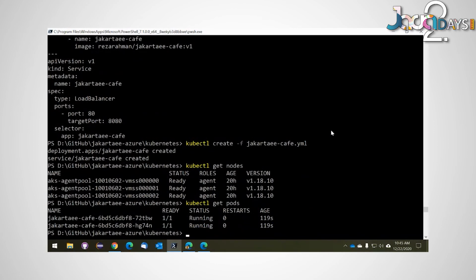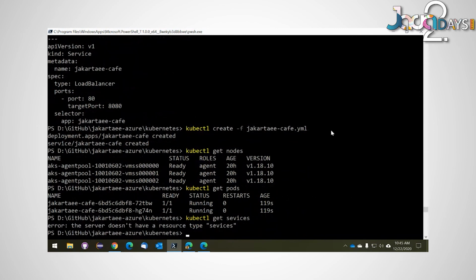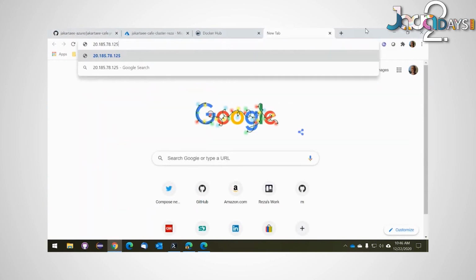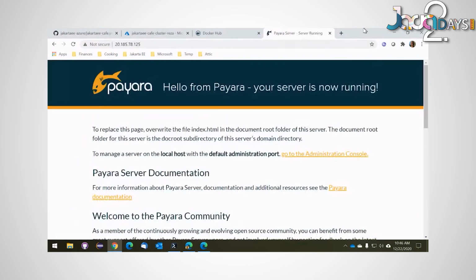And I'm going to get services next. Typo. And as you can see, in addition to Kubernetes, I've also created that load balancer instance. So here's the load balancer. It has an internal cluster IP, which I can refer to for internal purposes. But what I actually want is the external IP. So I'll go ahead and copy the external IP here. Enter it. And here we go. We have Payara up and running as well.